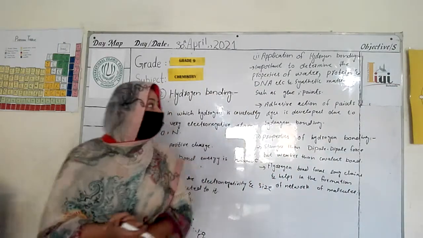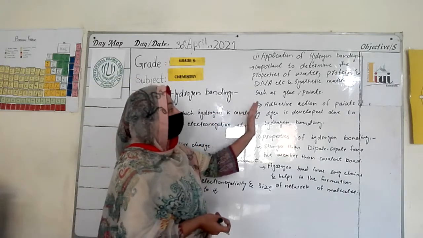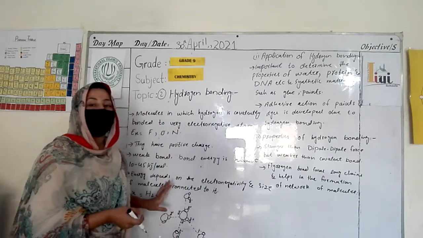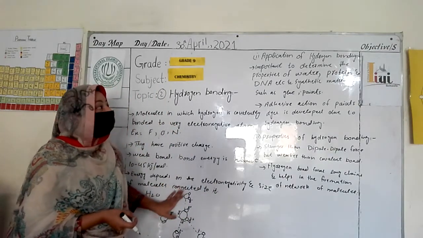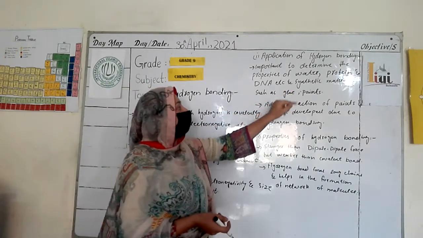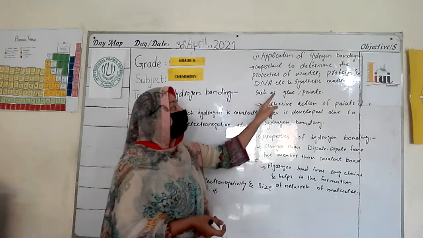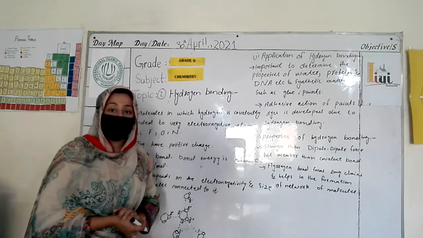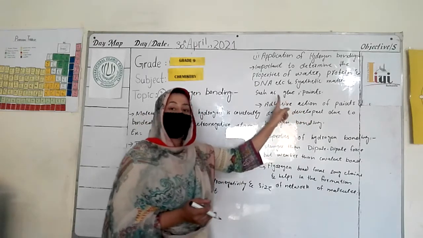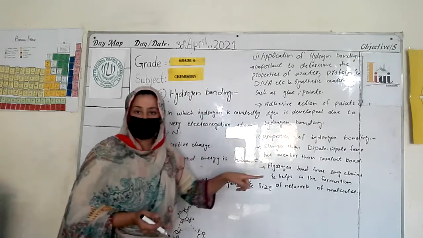Now we study the applications of hydrogen bonding. It is important in determining the properties of water, which I told you is the example of hydrogen bonding. It also determines the structure of biomolecules such as protein and DNA, and synthetic materials such as glue and paint. The adhesive nature of paint and dyes is developed due to hydrogen bonding.